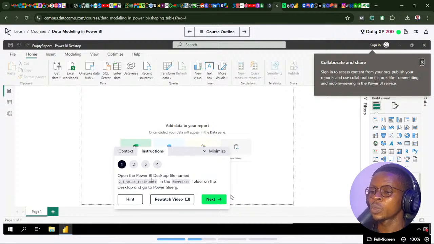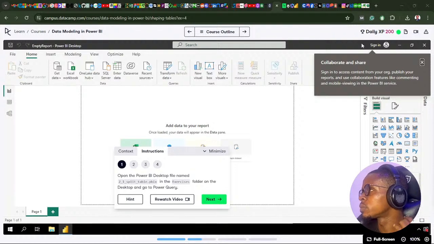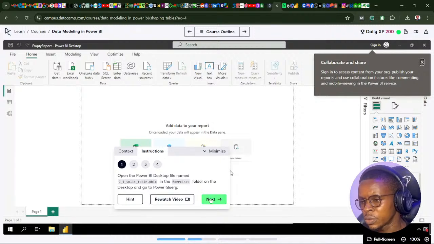Okay, let's move on. So open the Power BI desktop file named split table in data science. Let me open the Power BI files. All files are already linked under the YouTube description. Do make sure to download them for practice. Okay, exercises, that is 2.1, split table. So that is coming up. I'll read the instruction and go to the Power Query.